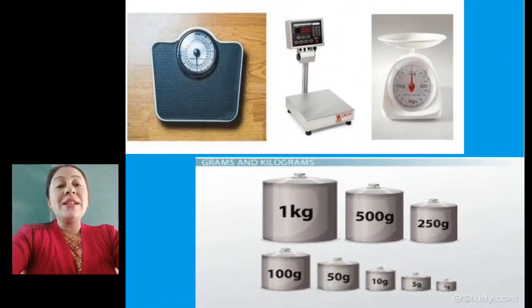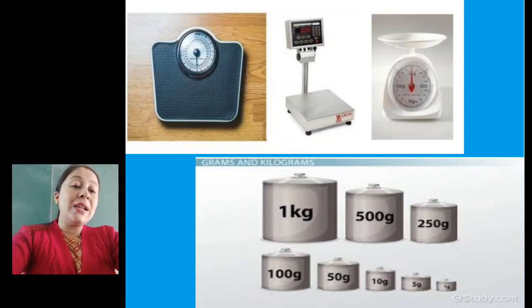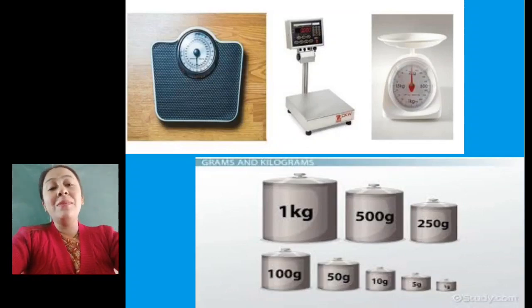So children, you can see in the picture, these are the different scales used to measure mass or weight of anything. You have seen all these scales. A weighing machine you have seen in a grocery shop, and when you go to visit a doctor. When you go to a vegetable shop, all these are required in order to measure the weight of anything. You can see in the second scales there are the units of grams and kilograms.